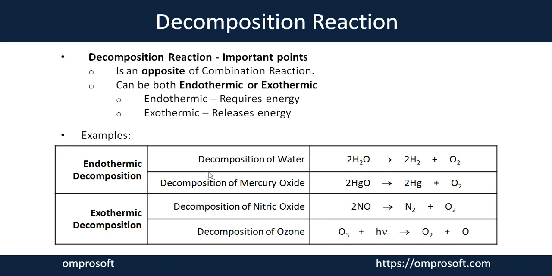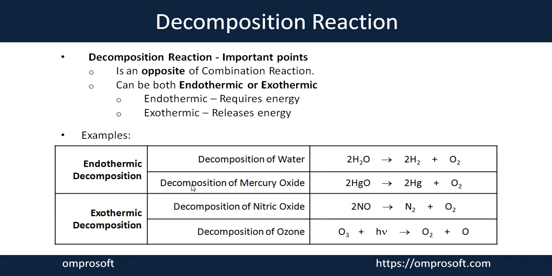In endothermic, as I told you, you need energy to move the process forward. The example I gave before is the decomposition of water, in which you need electric discharge to break the water molecule into hydrogen and oxygen gas. One more example is the decomposition of mercury oxide. This also needs energy to break mercury oxide into mercury and oxygen gas. So this example shows that a decomposition reaction needs energy.